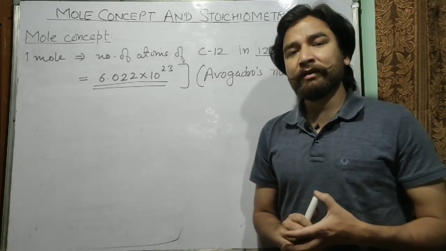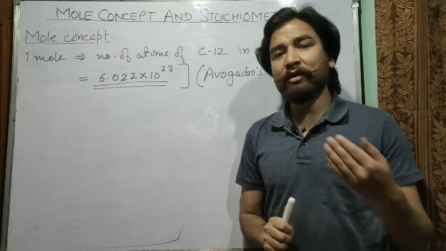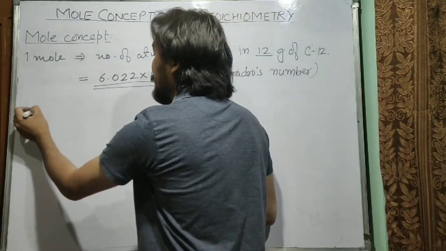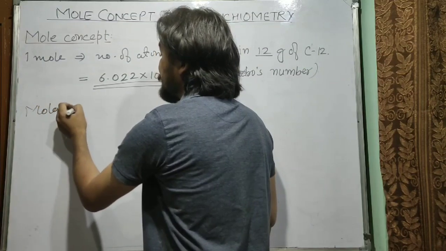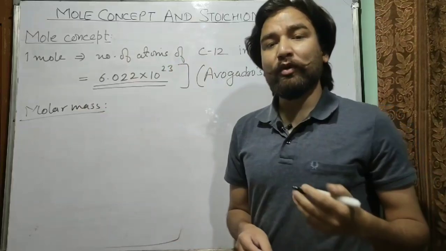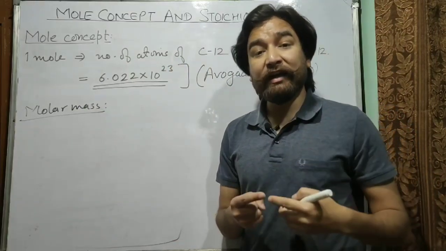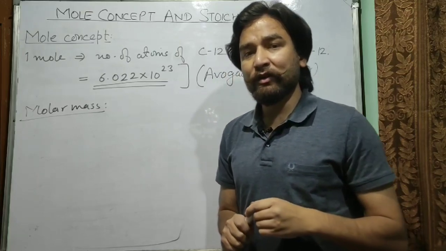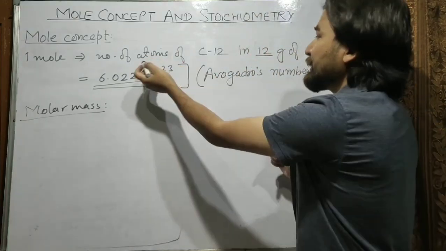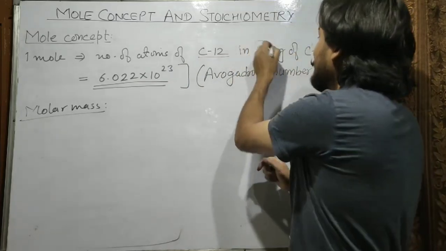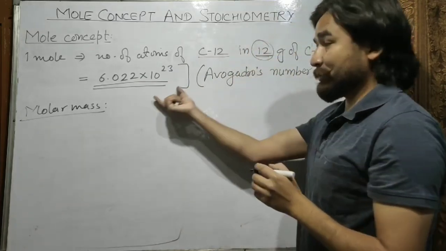The next thing is molar mass or molar volume. Different terms come, like the term molar mass. Molar mass, that means mass of 1 mole of a substance in grams is known as molar mass. For example, the number of atoms of C12 in 12 gram of carbon: 12 gram of carbon means 1 mole.